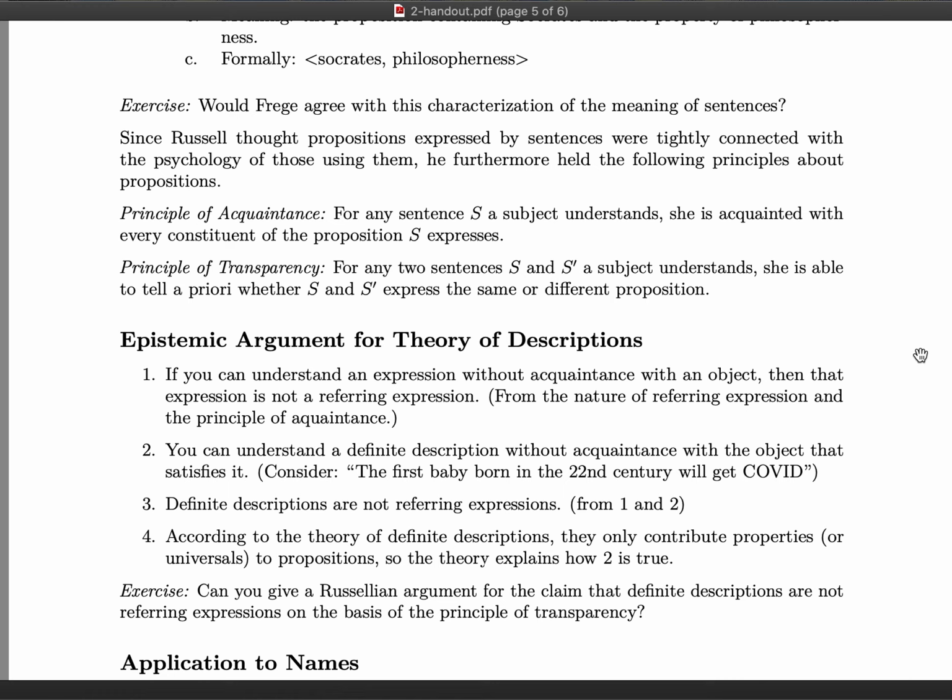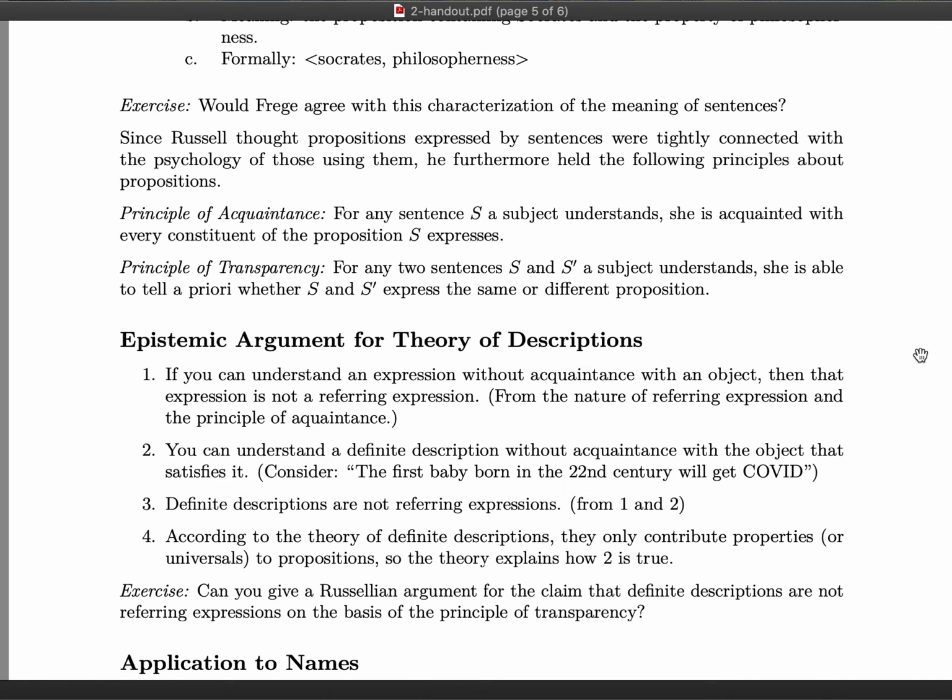For the idea is that if for you to understand a sentence is to be acquainted with every constituent, if what it means to be acquainted is to be, in some sense, directly presented or directly aware of those things, then if you understand two sentences S and S prime, by the principle of acquaintance, you're acquainted with all of the constituents of the proposition expressed by both of those sentences, and then you should be able to tell a priori whether those are the same or different propositions.